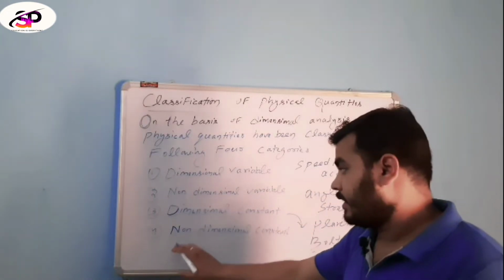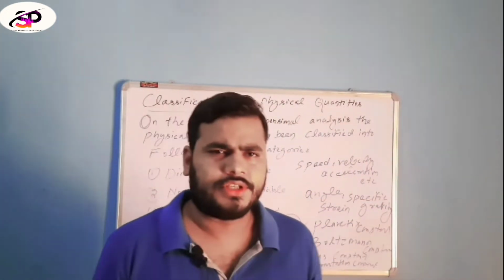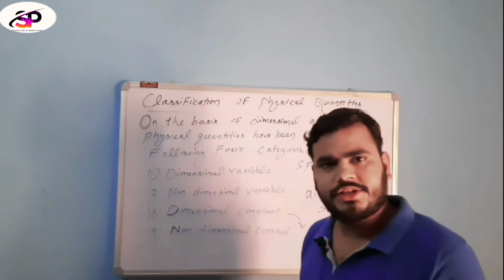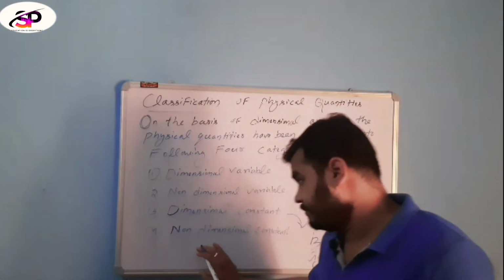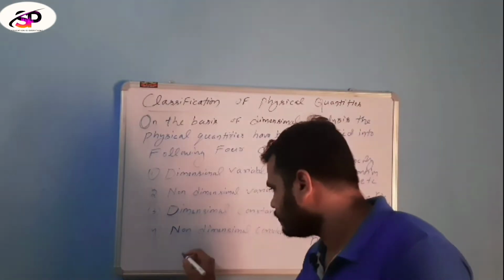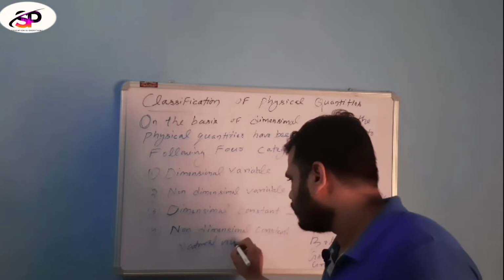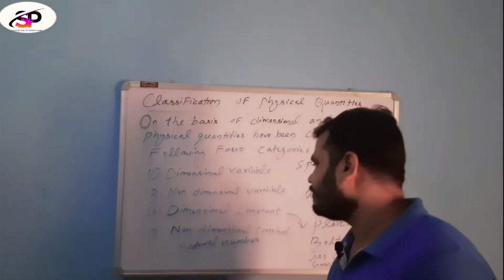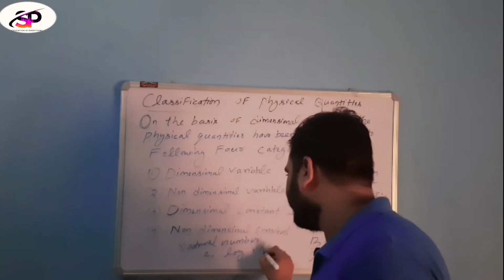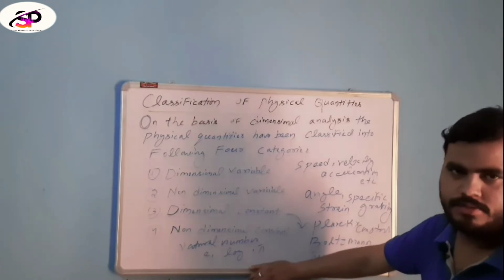Then the fourth one is non-dimensional constant. These are the physical quantities which are present in nature in constant form and have no dimension formula. For example, natural numbers, e exponential form, log, pi. These are constants in nature and have no dimension formula.